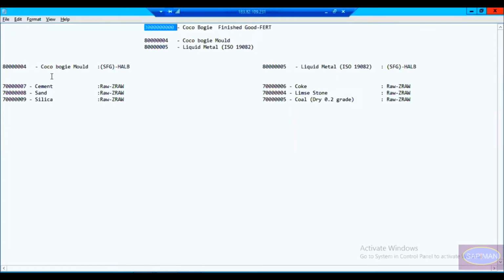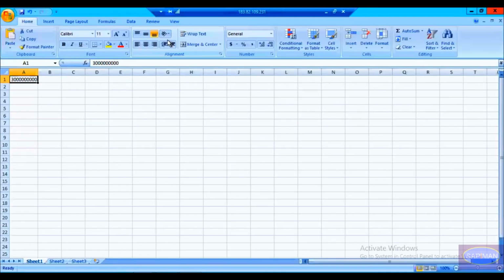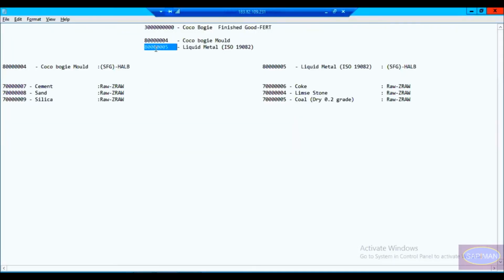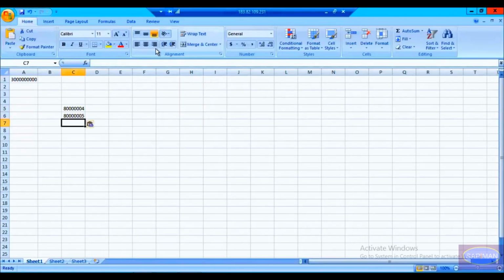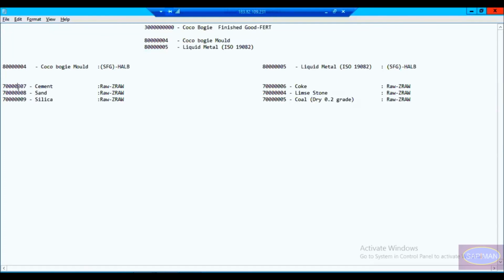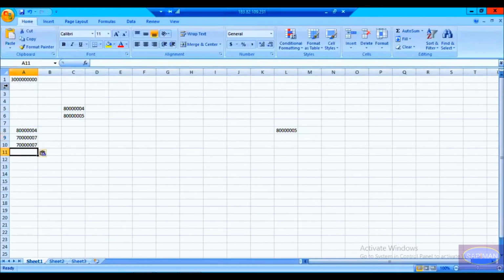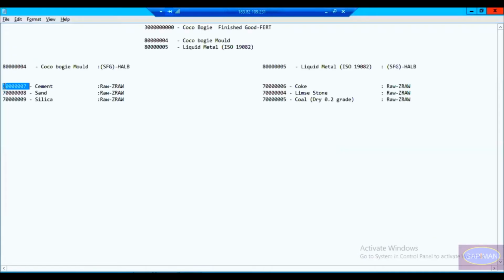So this is my finished good, and it is produced from these two products. First I'm going to take the material cost, how the system is calculating the material cost. So this 8004 is produced from 7007, 8 and 9.